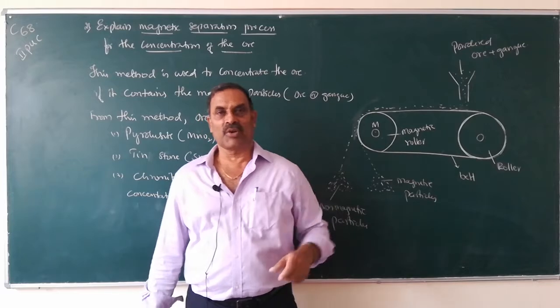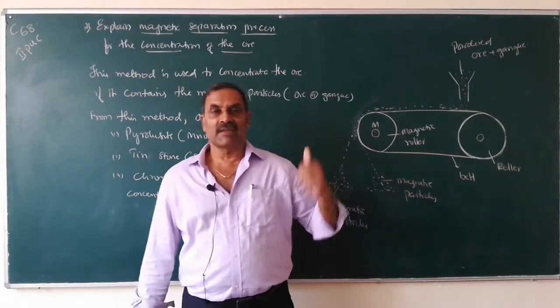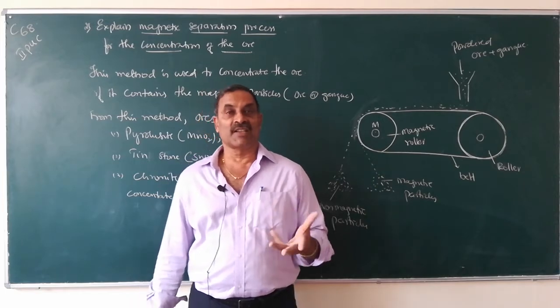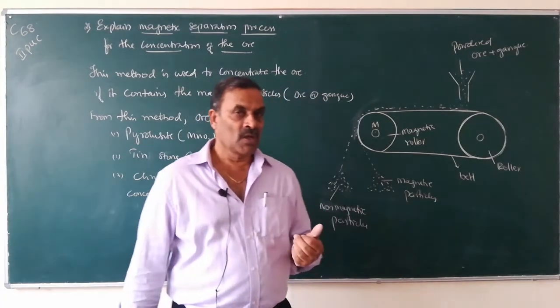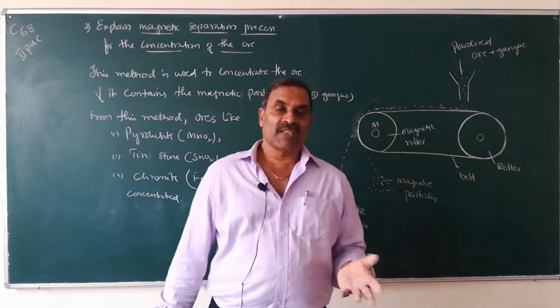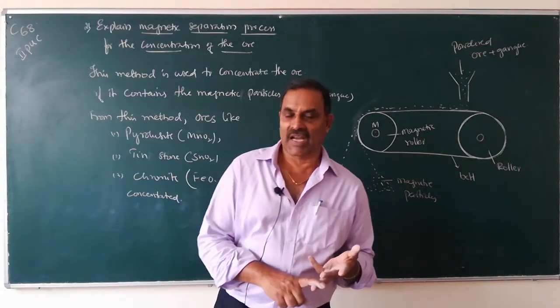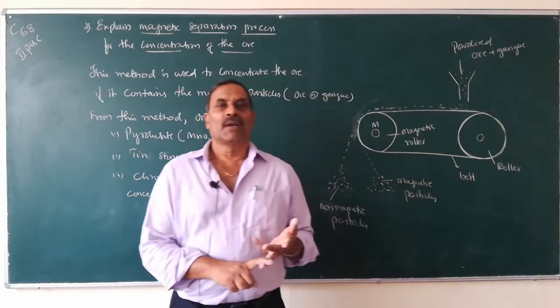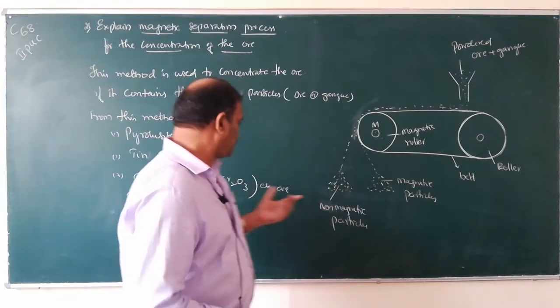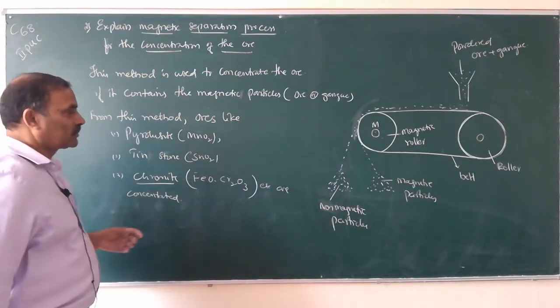If either the gangue particles or the ore particles are magnetic, this method is used for concentration of the ore. So what are the ores which are concentrated by this method? Number 1, pyrolusite, tin stone and then chromite. This is chromite ore.